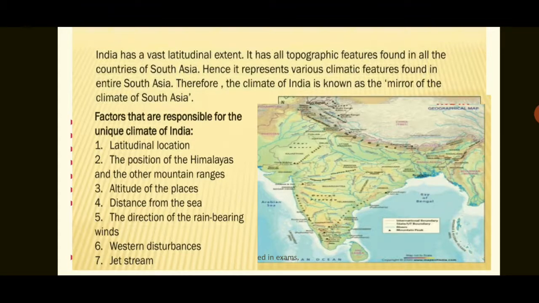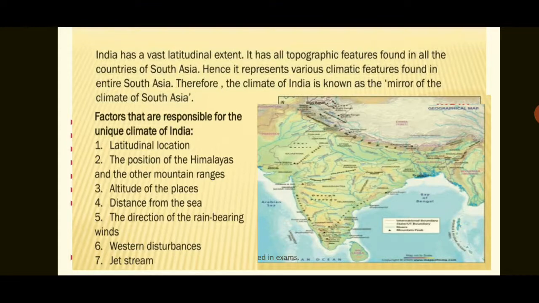Means it has a quality of all the continents. Whatever topographical features are present in other continents, all that are present in India. And because of the presence of Himalaya, India is divided from the rest of Asia, and it has a separate topographical feature. And this feature has been formed because of few factors. First, latitudinal location. Second, the position of Himalayas, that is, we have position of Himalaya in the northern side of India, and other mountain ranges which are present in India.